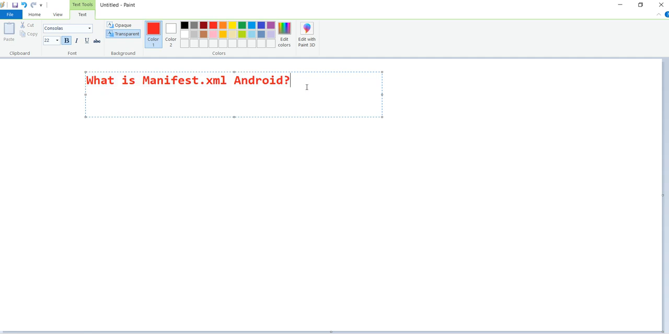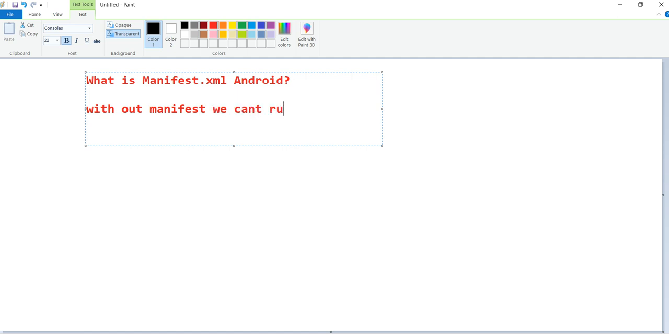Now we'll go into detail on each of these. So first, manifest file is mandatory for every project. Every project must and should have this. Without manifest, we cannot run our application.